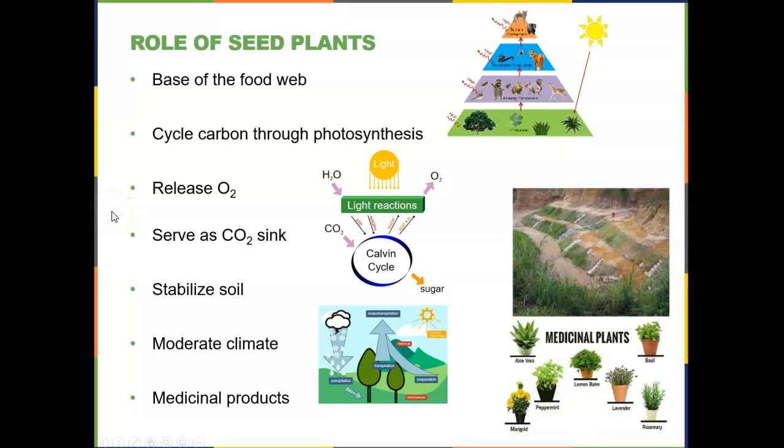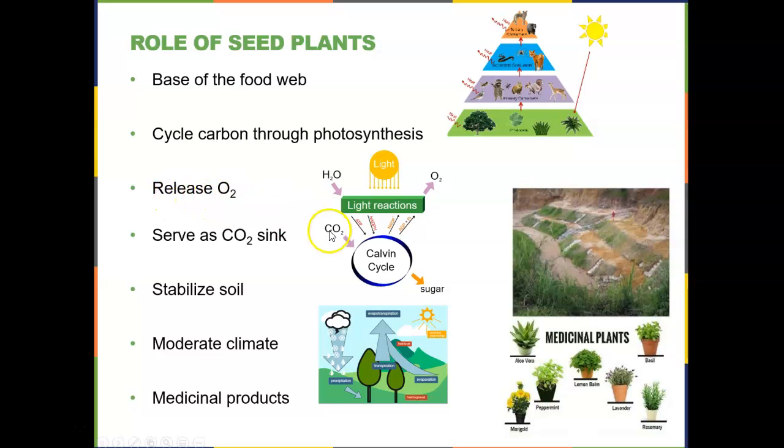So what are some of the benefits of seeded plants? There are many of them. Number one, they are the base of the food web. So if we take a look, the plants are at the very bottom of the food web. The herbivores eat the plants. The carnivores eat the herbivores. So these plants are essential to our food web. Also, these plants are able to cycle carbon through photosynthesis. They're able to transfer carbon dioxide into sugars that can make the body of the plant that form the base of the food web.